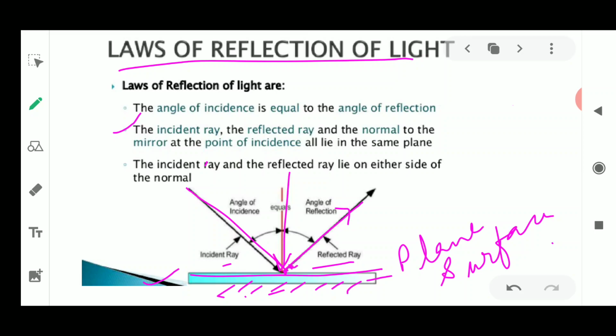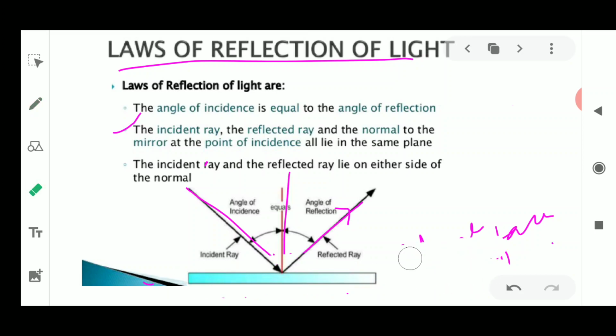If this experiment is being shown here on the slide, then the plane becomes this slide. If you are doing the experiment in your classroom, on your laboratory board, that drawing board becomes the reflecting plane, the same plane. Now if I draw this diagram on a board, that board becomes the same plane. So the plane of experiment means the plane where this experiment is being performed.